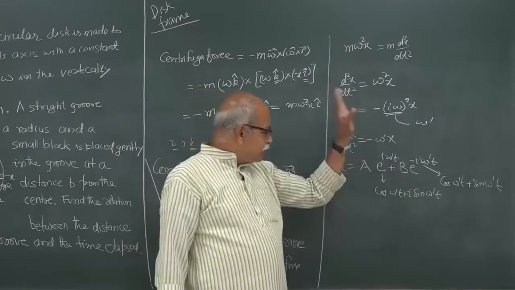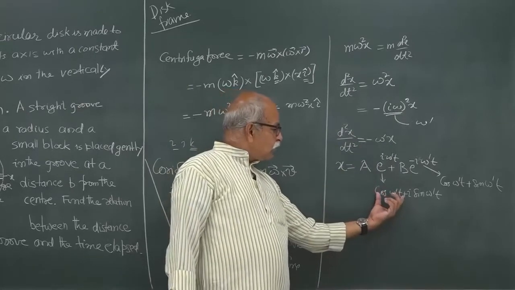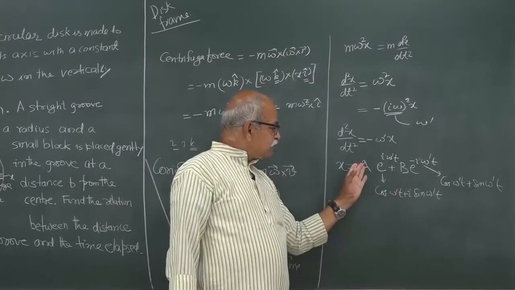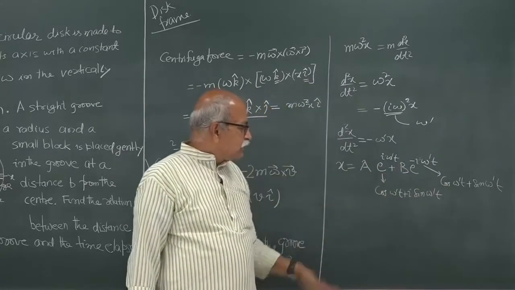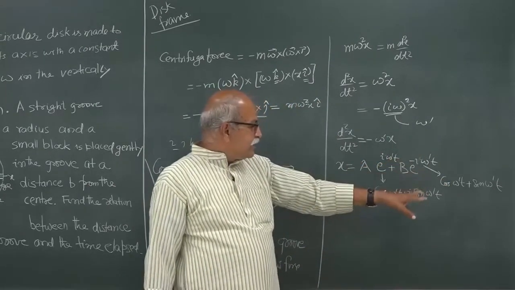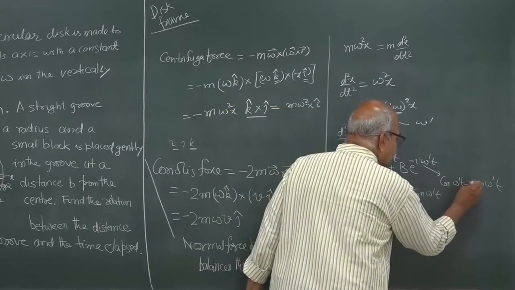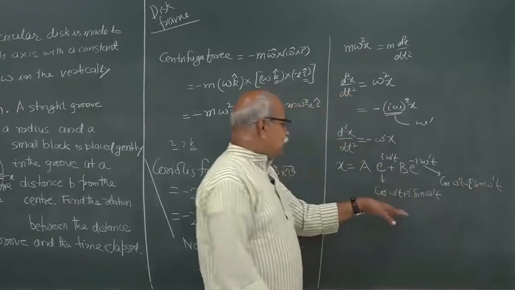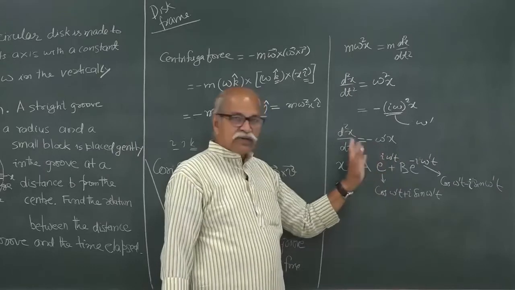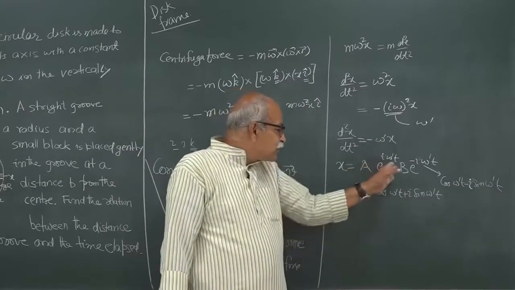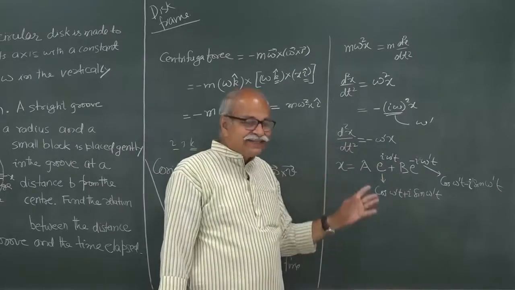The constants will be correspondingly adjusted. So, this expression, cosine type or exponential type, both are equivalent, only these constants will change, they are anyway arbitrary and they will be decided by the initial conditions.